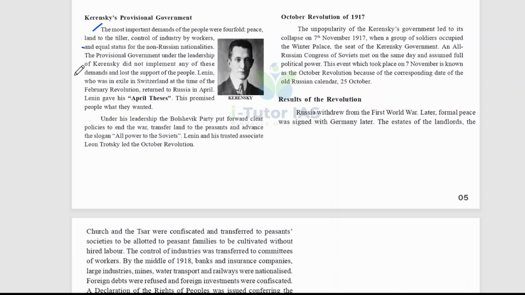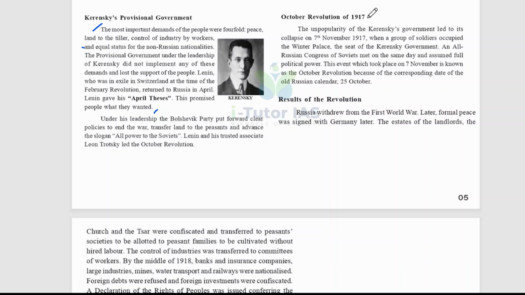And Lenin, who was in exile in Switzerland at the time of the February Revolution, returned to Russia in April. Lenin gave his April Theses, and this promised people what they wanted. Under his leadership, the Bolshevik Party put forward clear policies to end the war and transfer land to the peasants, and advanced the slogan "All power to the Soviets." Lenin and his trusted associate Leon Trotsky led the October Revolution.